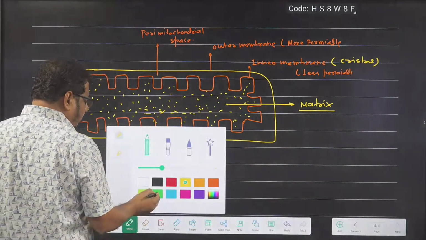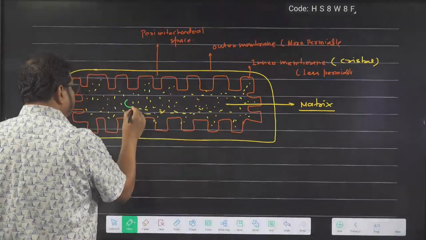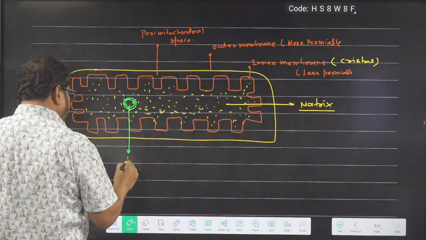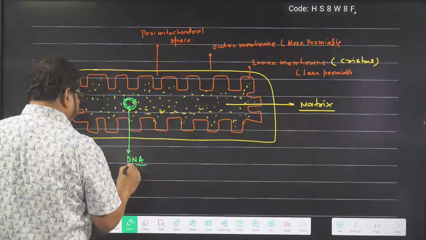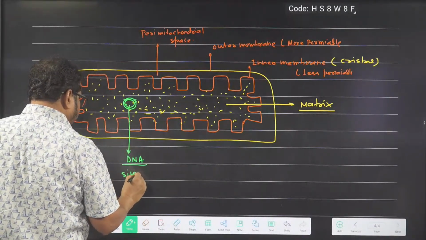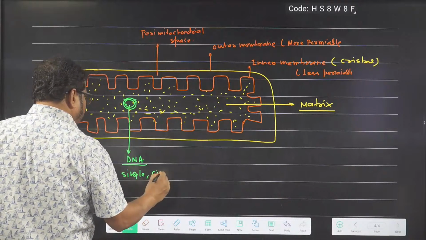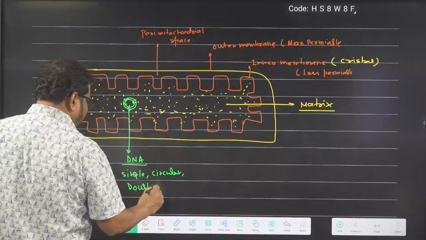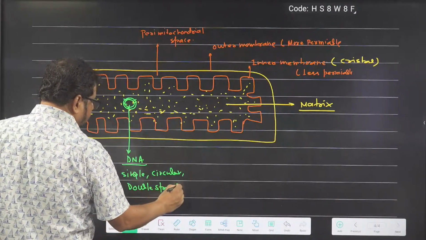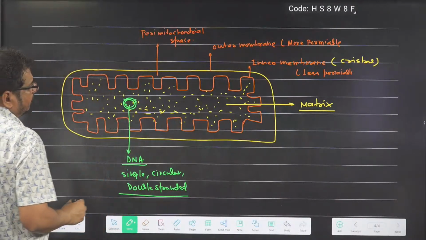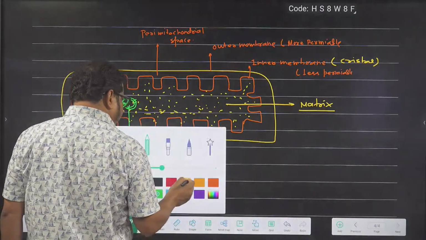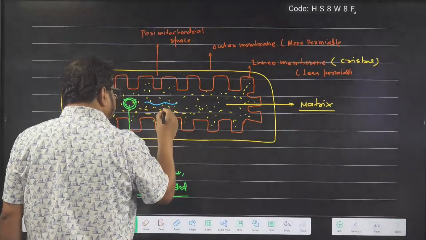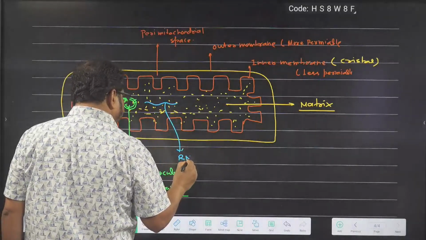So inside the mitochondrial matrix, who is present? Double-stranded circular DNA is present. I already told you it is a single DNA. One DNA, it is circular, and it is a double-stranded DNA. Got the idea? Beside that, RNA is also present. So I am making some RNA like this. This is a single-stranded RNA.